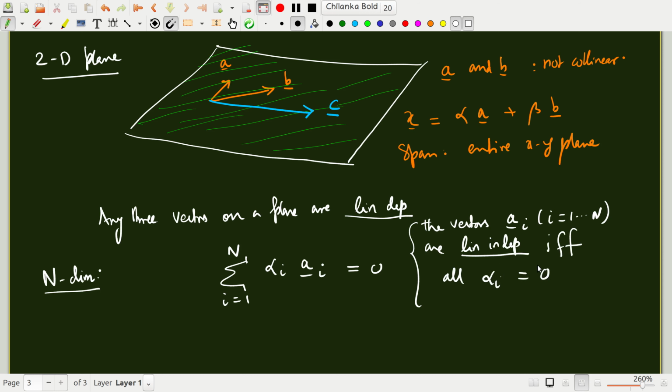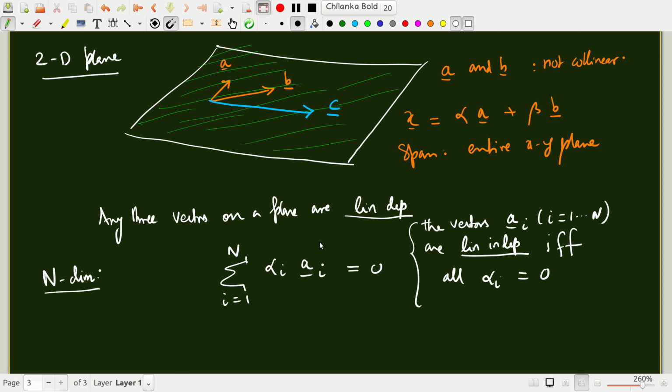If you find one set of non-trivial alpha i's such that the sum is 0, then the n vectors are not linearly independent, they are linearly dependent. This is a very useful and important idea.